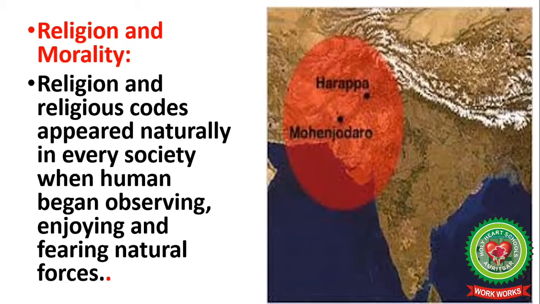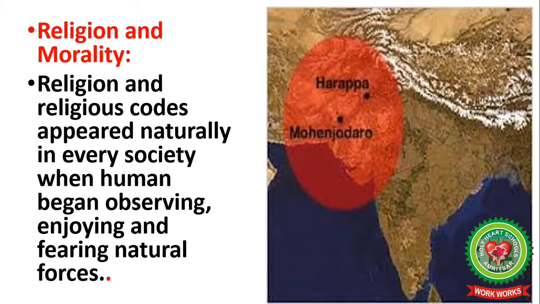Next is religion and morality. Religion and religious codes appeared naturally in every society when humans began observing, enjoying, and fearing natural forces. Students, fearing natural forces and then worshipping them out of fear.